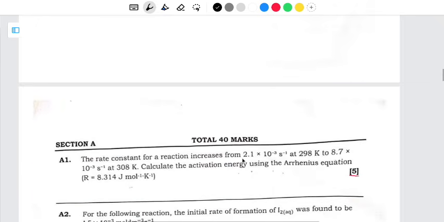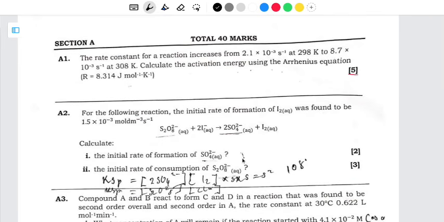So we have question A1, which says the rate constant for a reaction increases from 2.1 × 10^-3 per second at 298 kelvins to 8.7 × 10^-3 per second at 308 kelvins. Calculate the activation energy using the Arrhenius equation. R is equal to 8.314 joules per mole per kelvin. This one is carrying 5 marks.